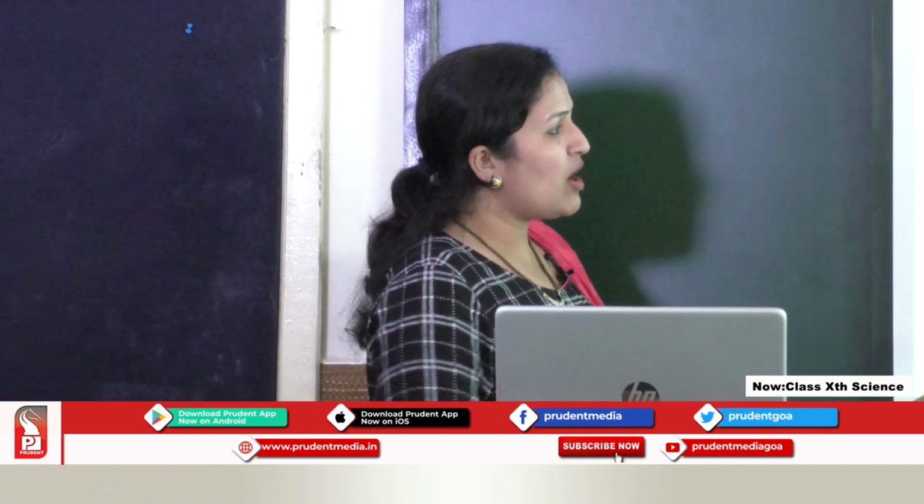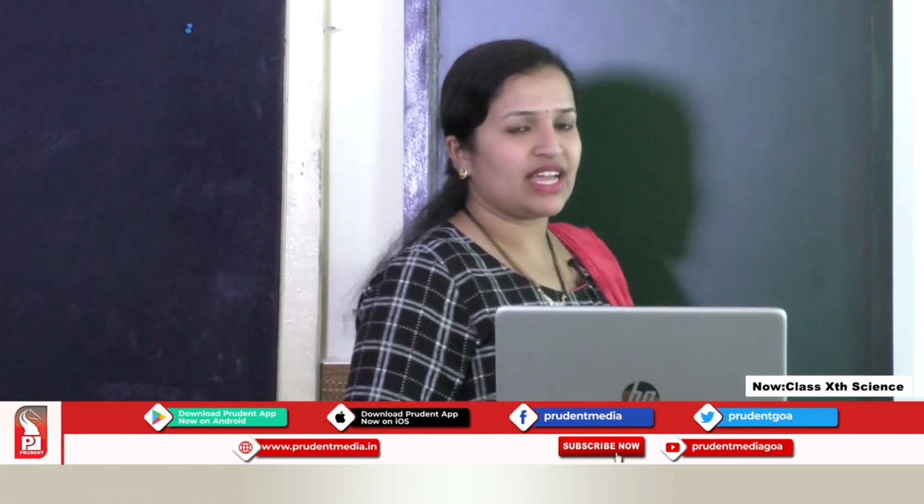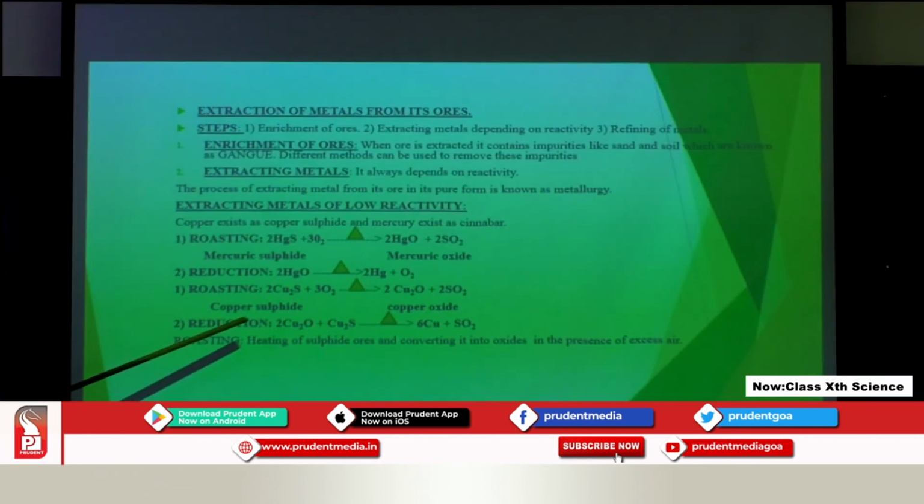The second step after the formation of copper oxide is reduction. During this roasting process, the full copper sulphide is not converted into copper oxide. A portion of this copper sulphide is left unreacted. So in the second step during reduction, the part which is left will react with the copper oxide. We have a reaction like this: copper oxide plus copper sulphide.